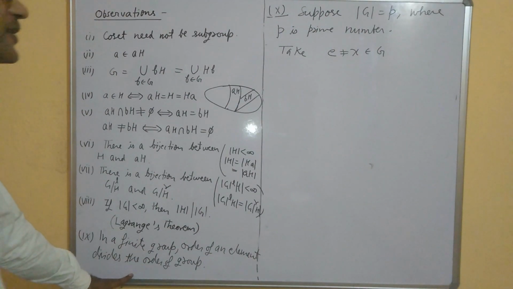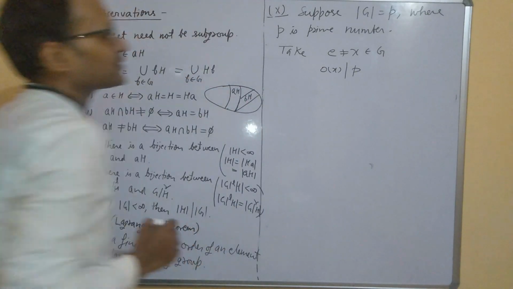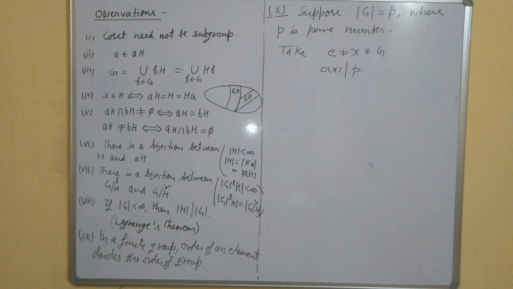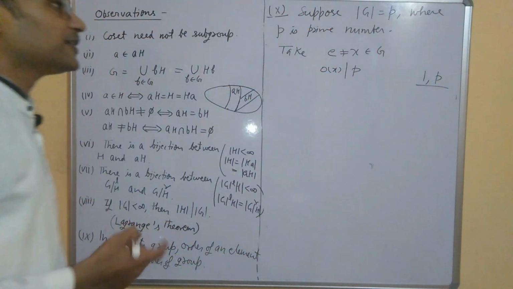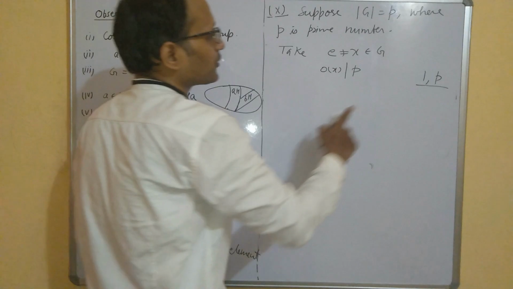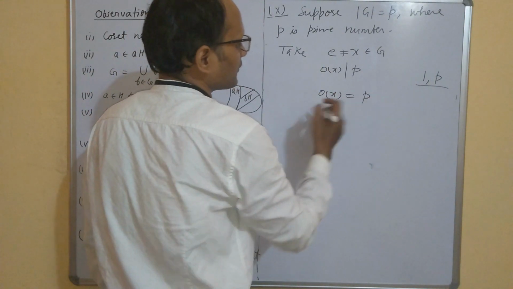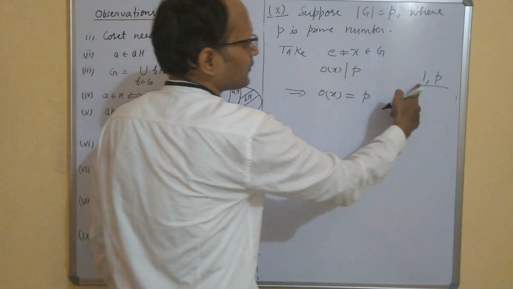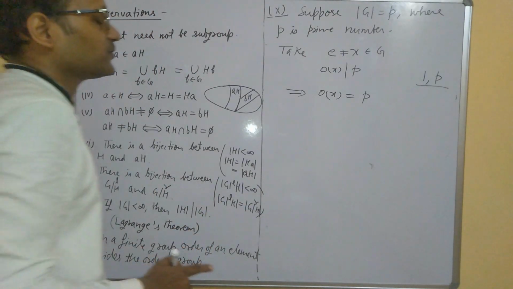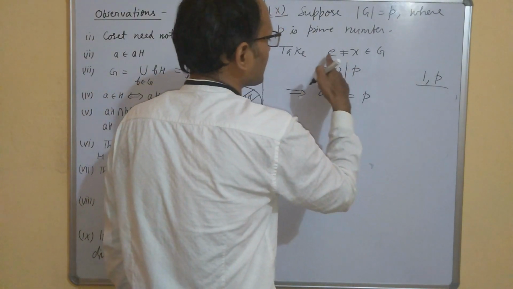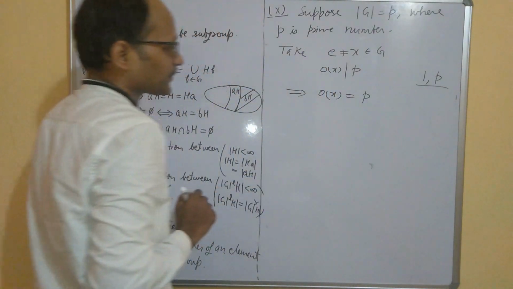Then by this result, the order of this element will divide P, because P is the order of G. Now for any prime there are only two divisors, 1 and P. And in a group G there is only one element of order 1, that is E. So it means the order of X has to be P, because the order of X has two possibilities, 1 or P, because P has only two divisors. 1 is not possible because order 1 is only the order of the identity element. So the order of X is P.